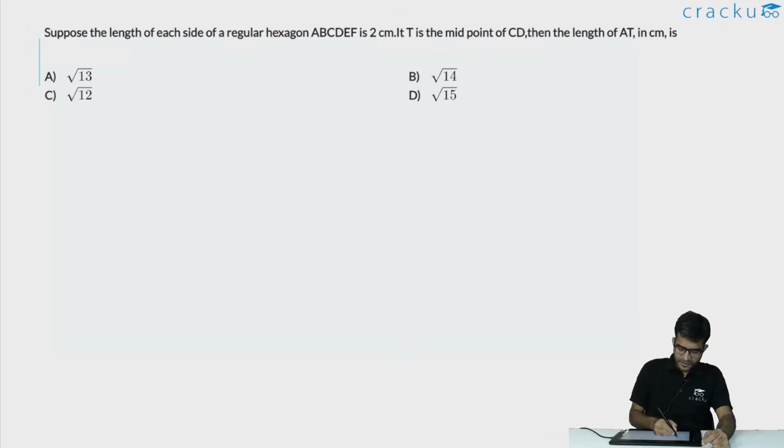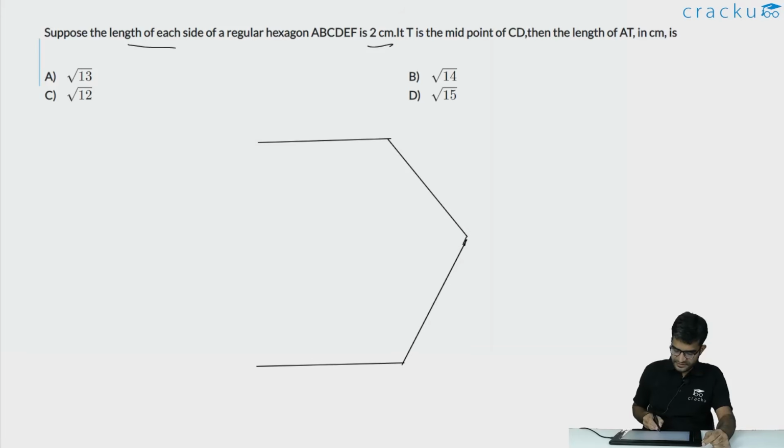In this question, we are told that the length of each side of a regular hexagon ABCDEF is 2 centimeters. So let us assume that this is how the hexagon is. This is AB, this is BC, this is CD, this is DE, this is EF, and this is FA. This is A, this is B, this is C, this is D, this is E, and this is F.